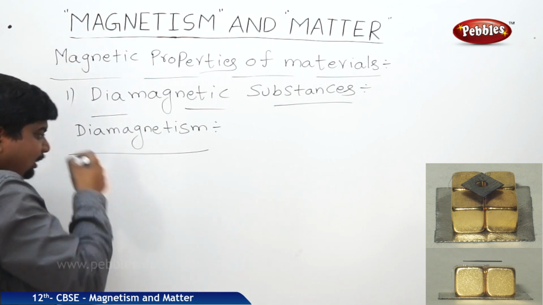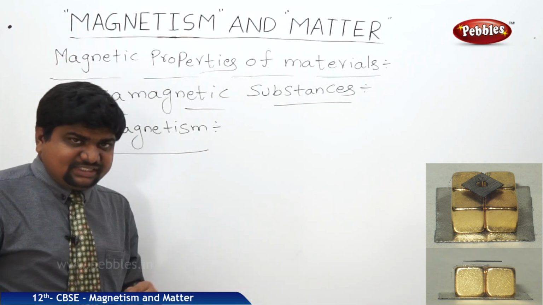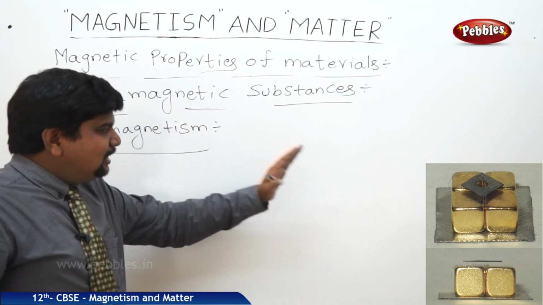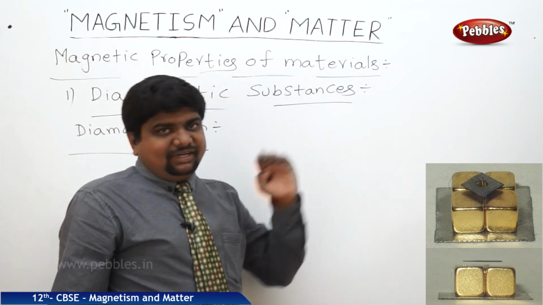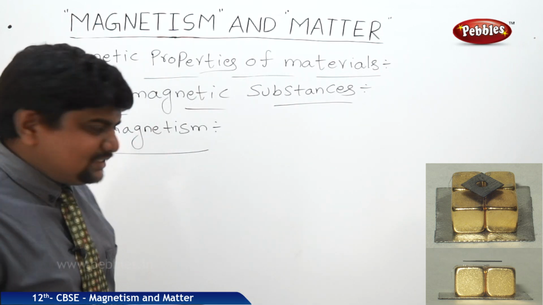What is the meaning of diamagnetism? There are some magnetic materials which are called diamagnetic substances. They have the tendency to travel from strong magnetic fields to the weak magnetic fields. That means, first of all, they won't respond to the applied magnetic fields.